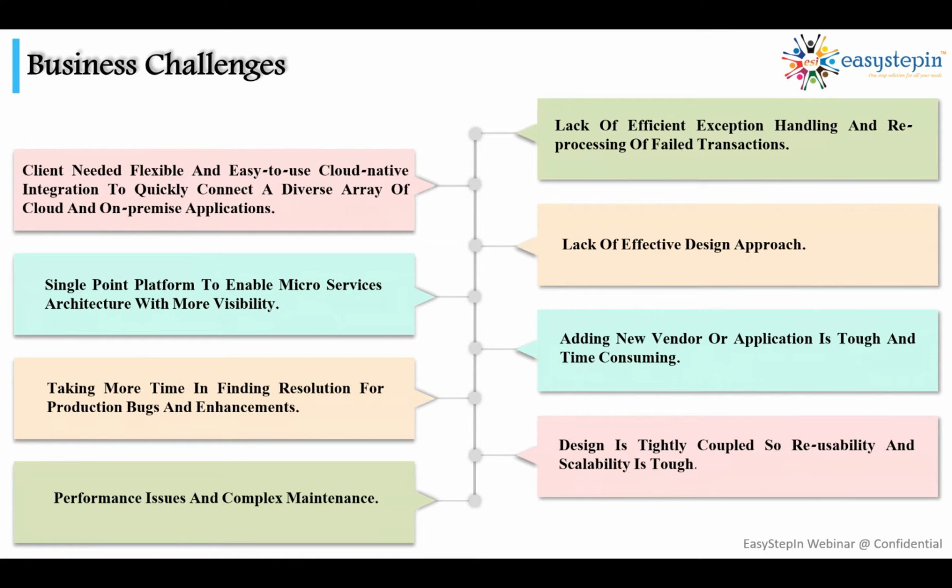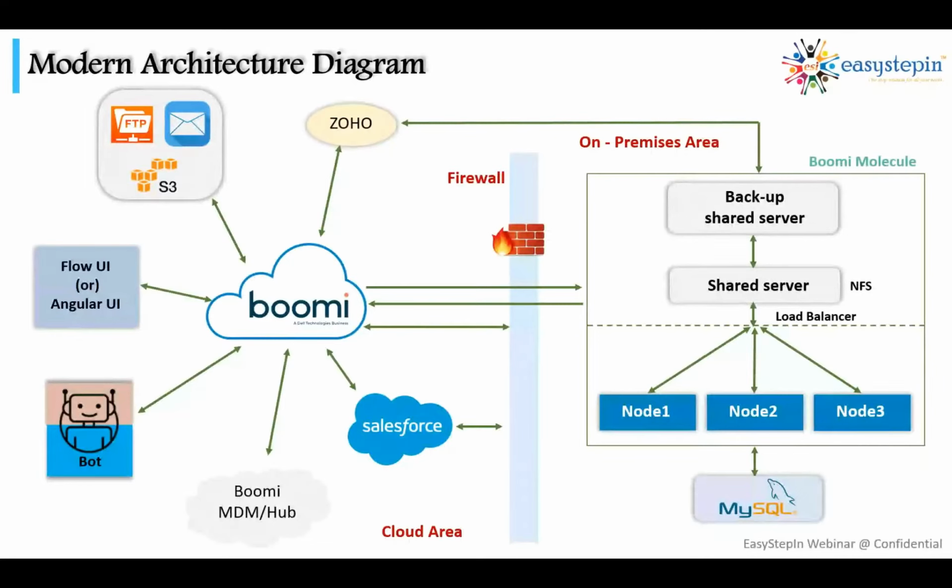So to avoid these kinds of business challenges, nowadays a digital approach comes into the picture, which we call digital connected enterprise architecture. So now I'm going to discuss the modern architecture that every company or organization nowadays follows. The modern architecture has a mediatory platform such as Dell Boomi or any other iPaaS platform, which will help you create an omni-channel solution.